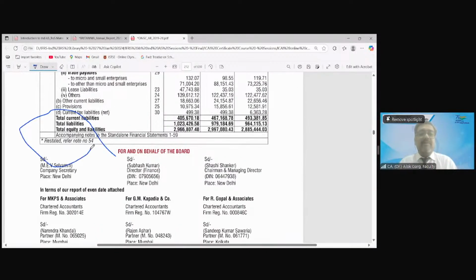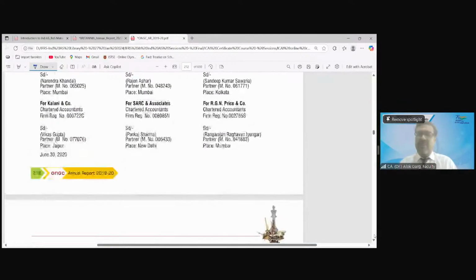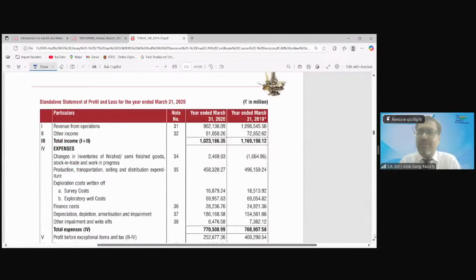Restated, refer note number 54. We'll go to note number 54 also, right? Then let's go to the P&L. There are 2 P&Ls. P&L will always do current year and comparative year, right?